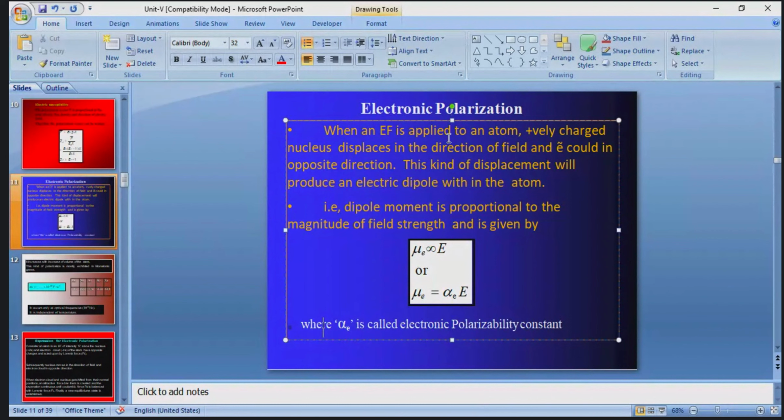At the same time, the electric dipole moment is also directly proportional to the applied electric field. So mu E is equal to alpha E into capital E, where alpha E is called the electronic polarizability. So this is about the electronic polarization, and this constant is called the electronic polarizability.